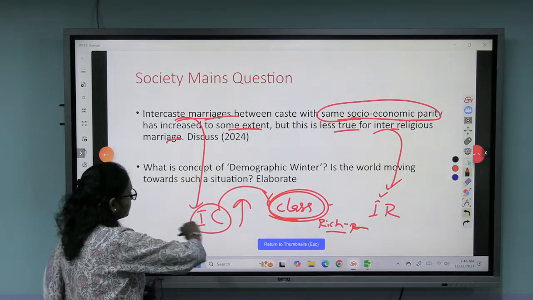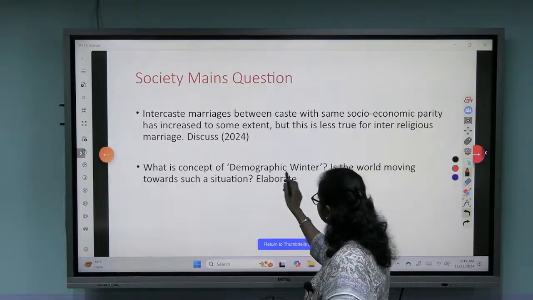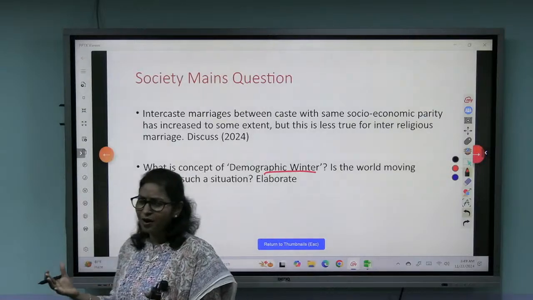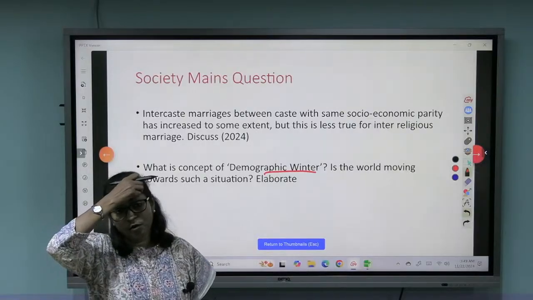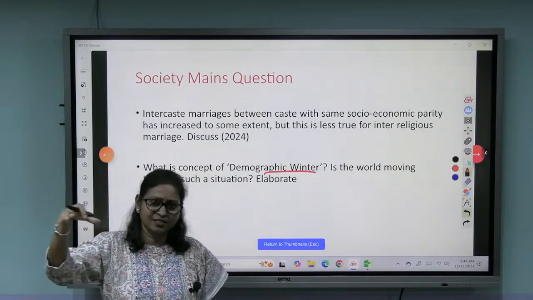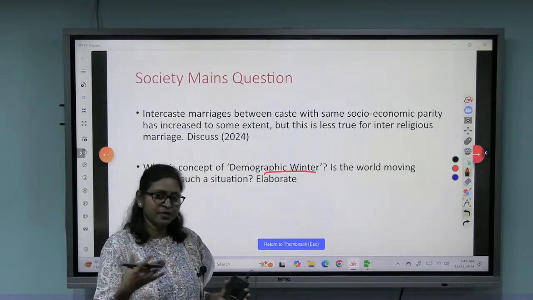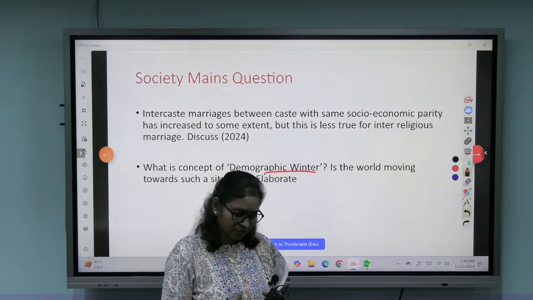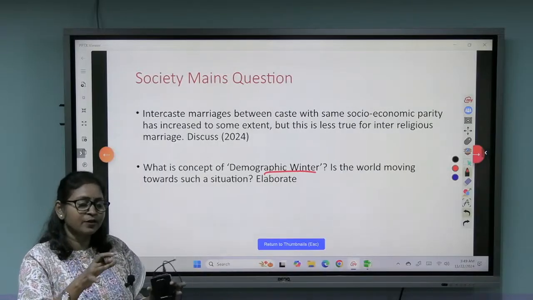The next question talks about the concept of demographic winter. So we all have heard about demographic dividend, isn't that so? That India has a more young population, so we can reap the demographic dividend provided they are skilled and more employable, right? Because India offers a big market, and being the most populous country, we have more working-class people. So that is called demographic dividend.